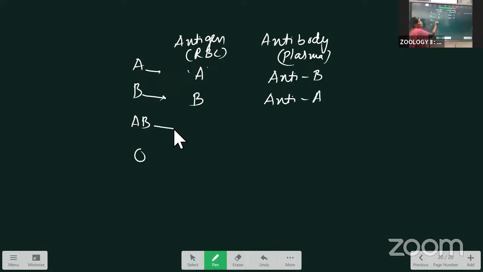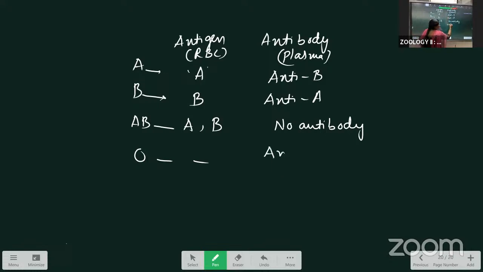Next, the AB group is having both the antigens present. A antigen is present and B antigen is present on the surface of the RBC, and inside the plasma, no antibodies are present. That's why it is a universal recipient. Here, next, what about the O group? The O group doesn't have any antigens. A antigen is absent, B antigen is absent. That's why it is called a universal donor. And what about the antibodies? It is having two antibodies, anti-A and anti-B. This is about the categorization of the blood groups.